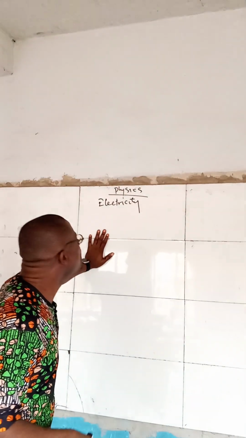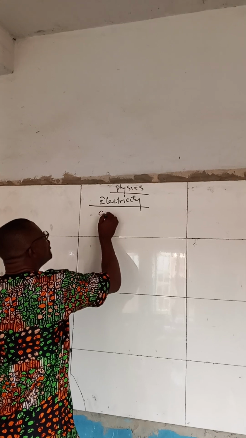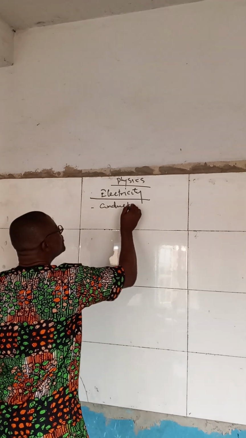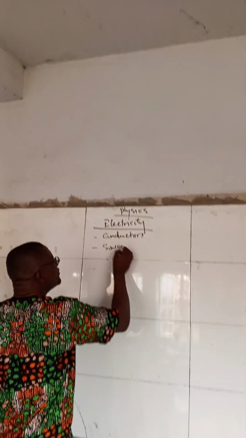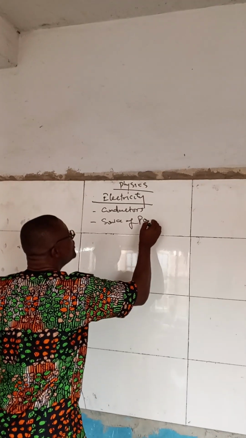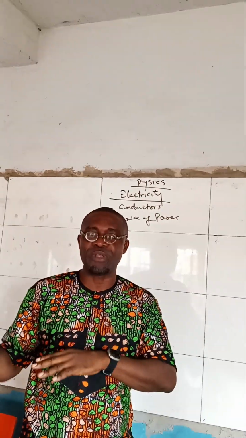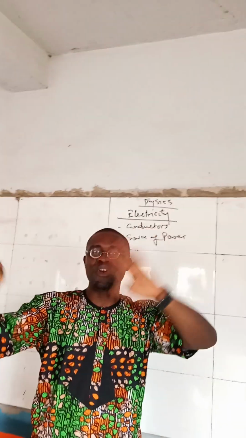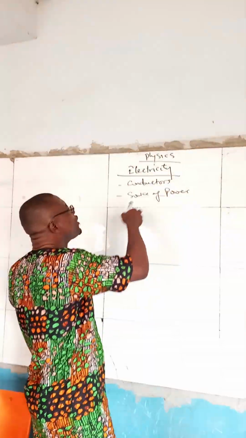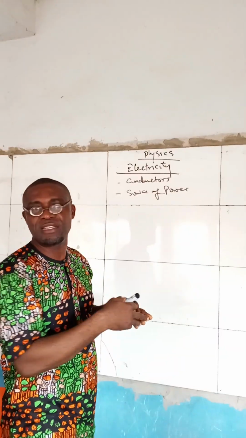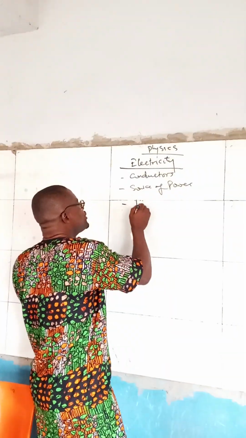And for electricity to flow, there are things that must be present. First, there must be a conductor in the form of wire. There must be a source of power, which might be BEDC for most of us here in Nigeria, Benin City Electricity Distribution Company, or Ibadan Distribution Company. Then the conductors must be connected, and there must be a key. A key is what we call a switch.